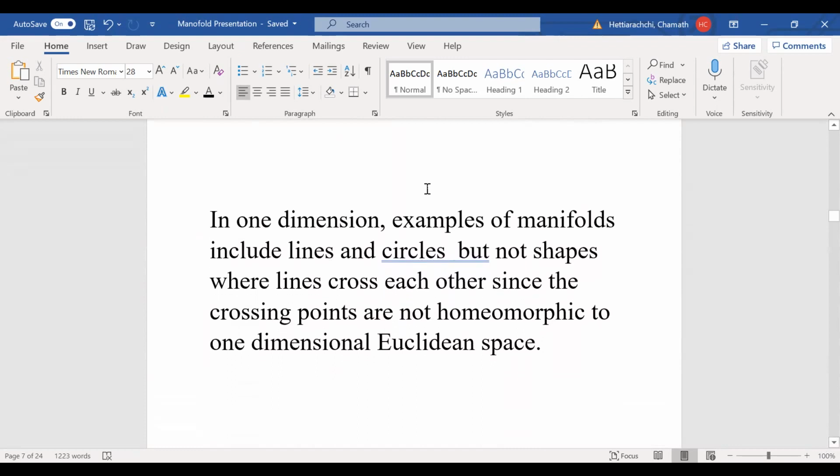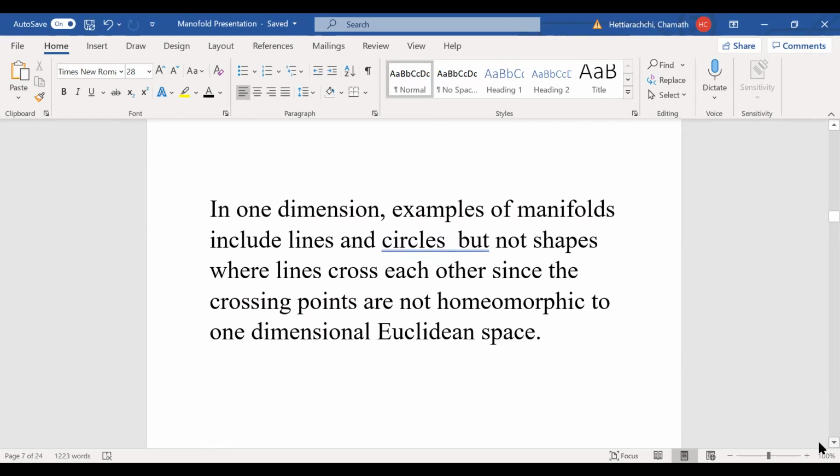And in 1 dimension, examples of manifolds include lines and circles, but not shapes where lines cross each other, since the crossing points are not homeomorphic to 1-dimensional Euclidean space. Okay, so that's the point, because we cannot make the function 1-to-1. So we say a homeomorphism must be bijective. That means you must be able to define the inverse function, and you cannot define the inverse function if it's not bijective. So that's why we avoid crossing points.